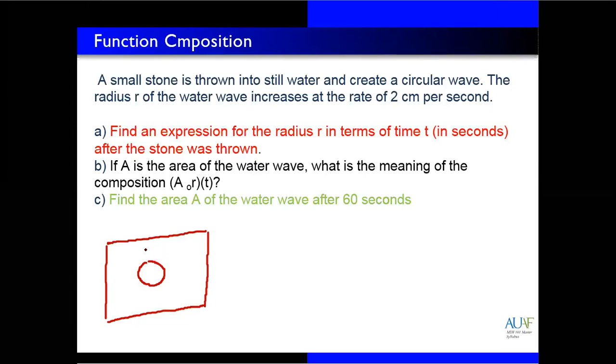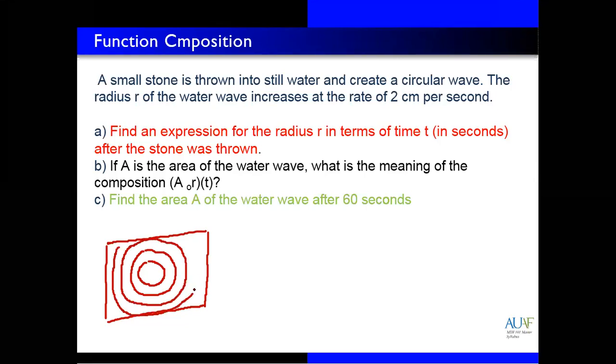So first a circle, then it's moving. After 1 second, it will cover some distance. Then after 2 seconds, again it will cover some more distance. Correct? So it will reach the edges of a river or pond.